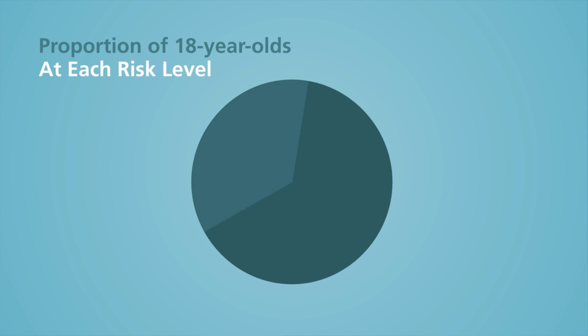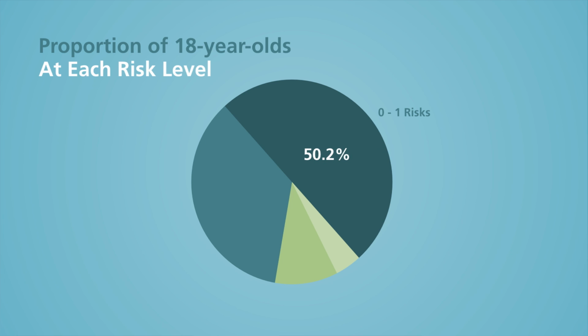First, 18-year-olds exposed to only 0 or 1 risk factor. That's just over 50% of the 18-year-olds in the sample. Next, how many 18-year-olds report exposure to 2 to 4 risks? That's 37% of the 18-year-olds. 9.5% of the sample reported exposure to 5 or 6 risk factors, and only 3.3% of the sample reported exposure to 7 or 8 risk factors.